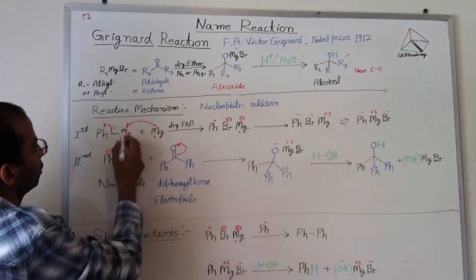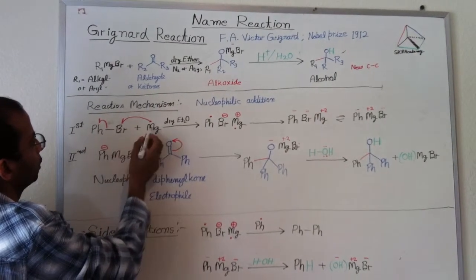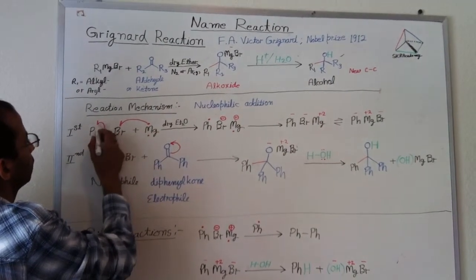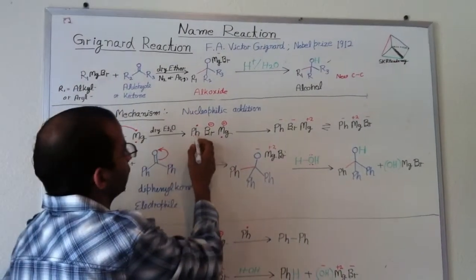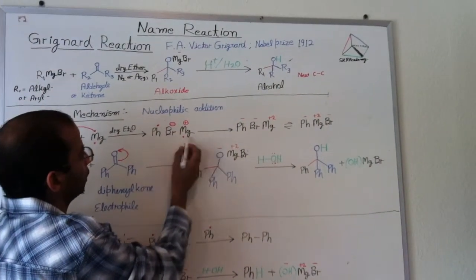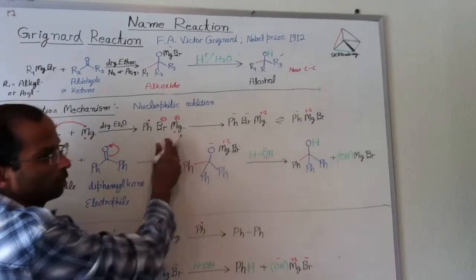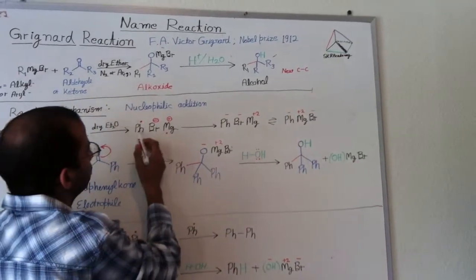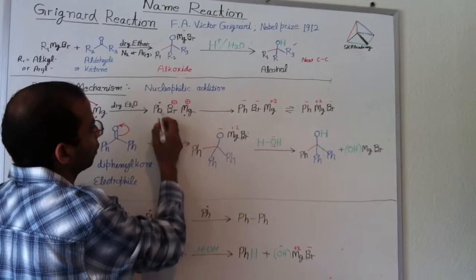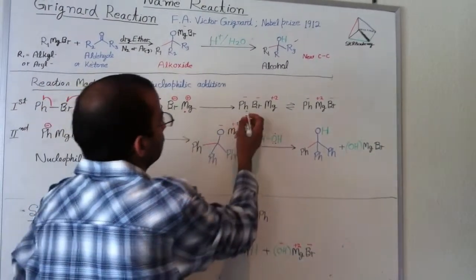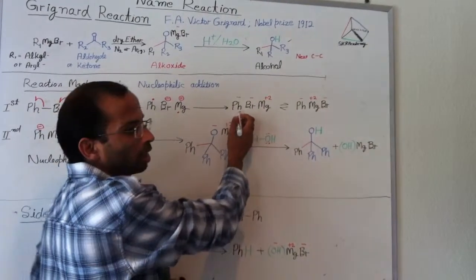Therefore, one electron goes to bromine from magnesium, and then one electron goes from this bond to phenyl ring, and it forms a phenyl radical. So here this is an unstable intermediate, and this phenyl radical can also absorb one more electron from the magnesium metal and it forms phenyl carbanion.